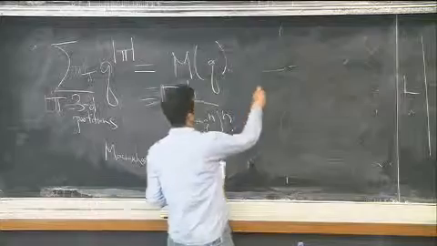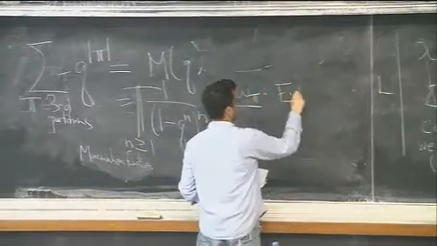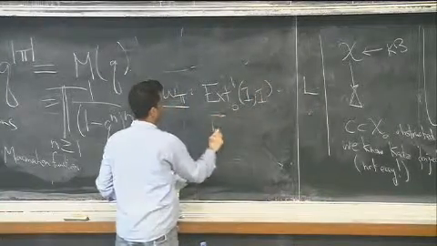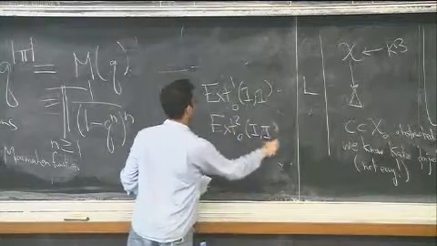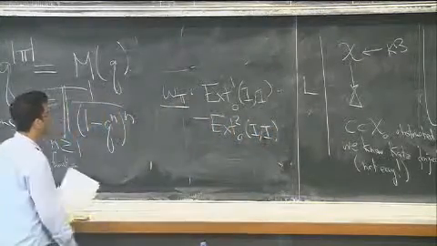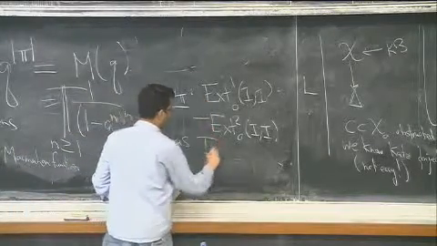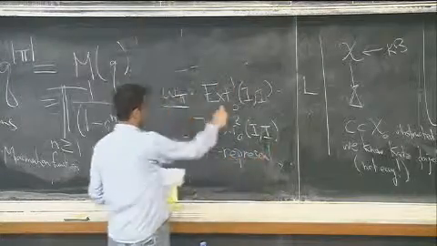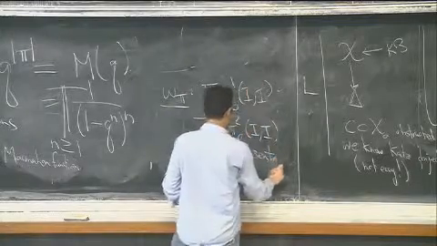To calculate W sub pi, the deformation and obstruction spaces are just given by these Ext groups. I don't just remember their dimensions, I actually try to figure out what the character is, as a T representation.